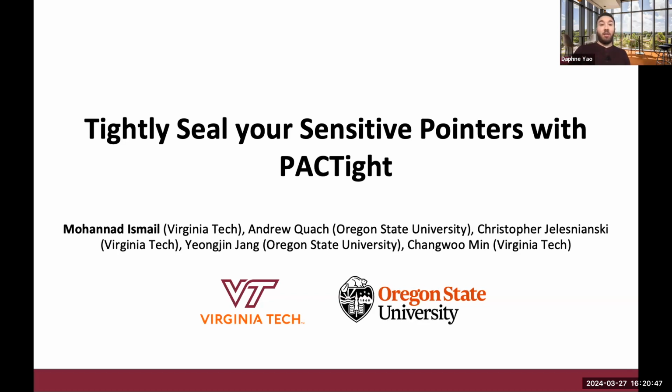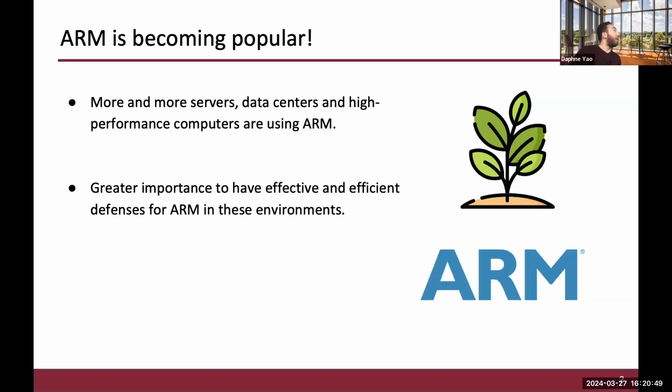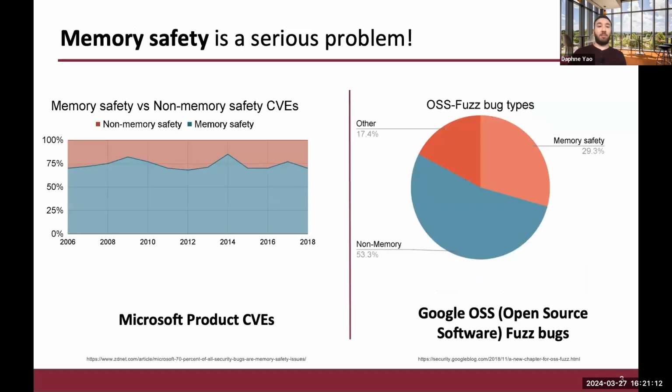So let's start off with talking about ARM. ARM processors have been increasing in popularity in recent years due to their expansion into the desktop and the data center market. And this expansion exposes ARM more than ever to security attacks. ARM has always been more on the embedded side. Now they're going into the data center and server markets. And it's becoming increasingly important to have effective and efficient defense mechanisms, specifically for ARM in these environments.